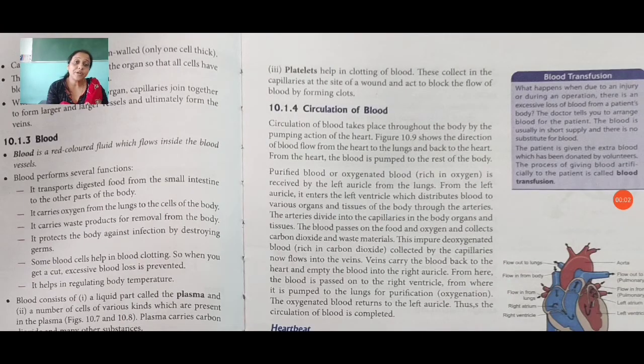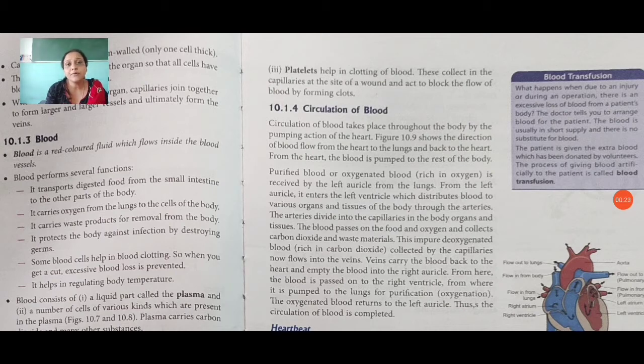Platelets help in clotting of blood. These collect in the capillaries at the site of a wound and act to block the flow of blood by forming clots. So like this, all the functions are done by the blood in our body.